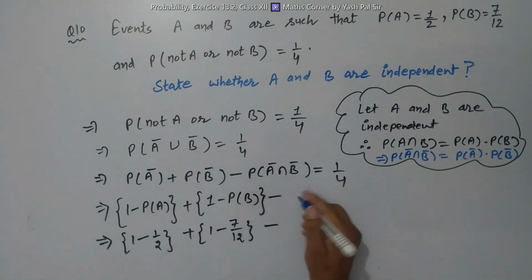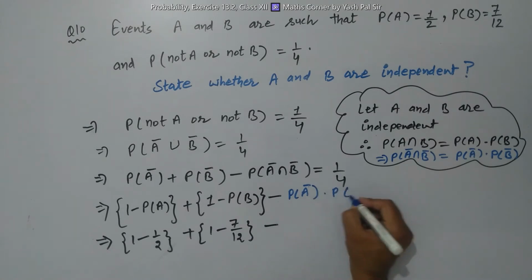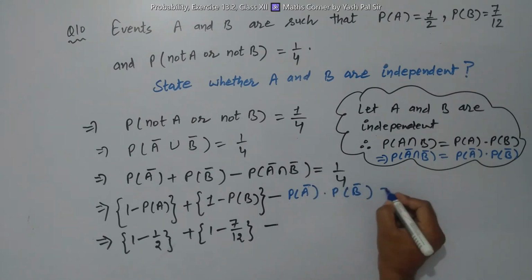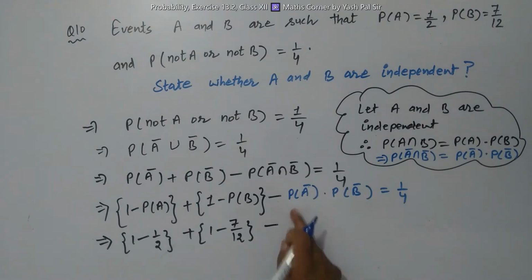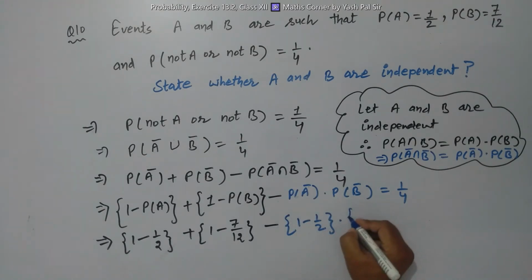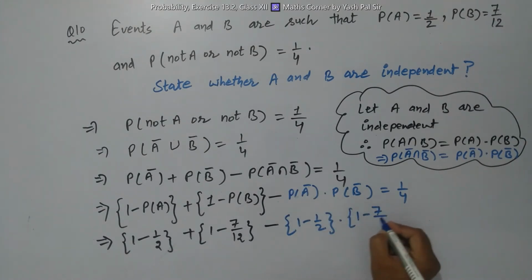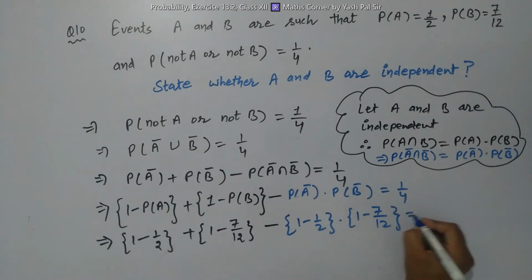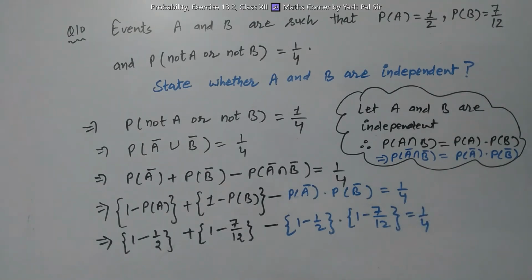So here also we follow the same thing. Probability of not A into probability of not B is equal to 1 by 4. So next line becomes 1 minus 1 by 2 into 1 minus 7 upon 12 is equal to 1 upon 4.